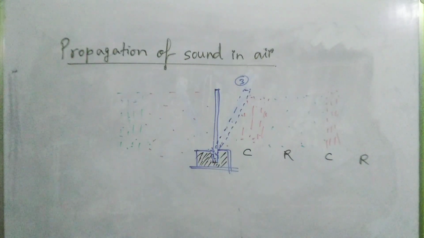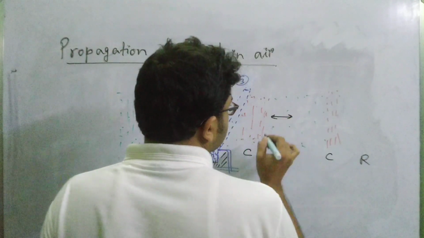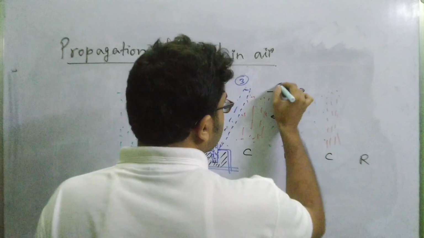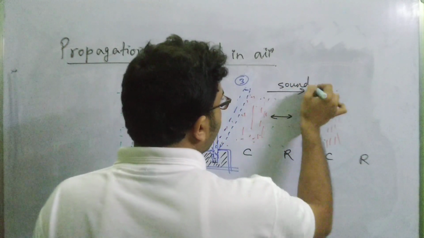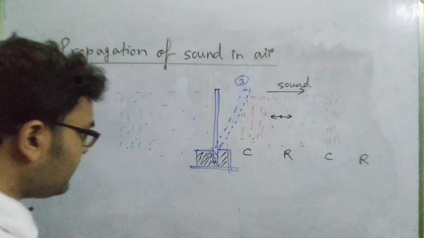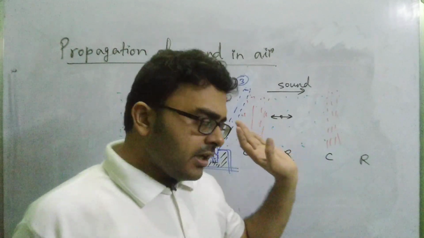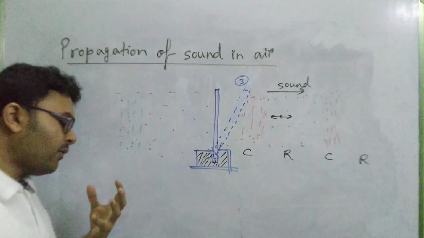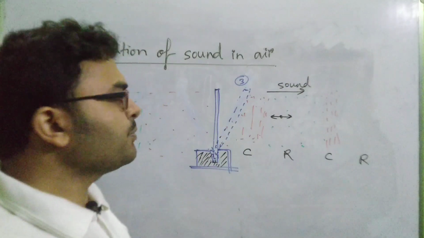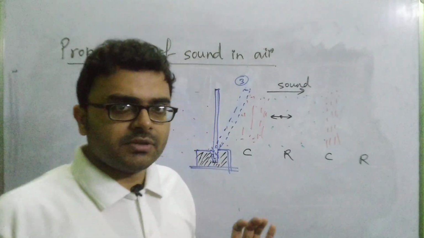Basically what is happening, the particles are moving to and fro in this direction. And in which direction do you think the sound is traveling? The sound is traveling in this direction and the particles are vibrating in this direction. So can you imagine that the particles are vibrating in a direction parallel to the propagation of sound, or at least you can say parallel as well as anti-parallel to the direction of the propagation of sound.